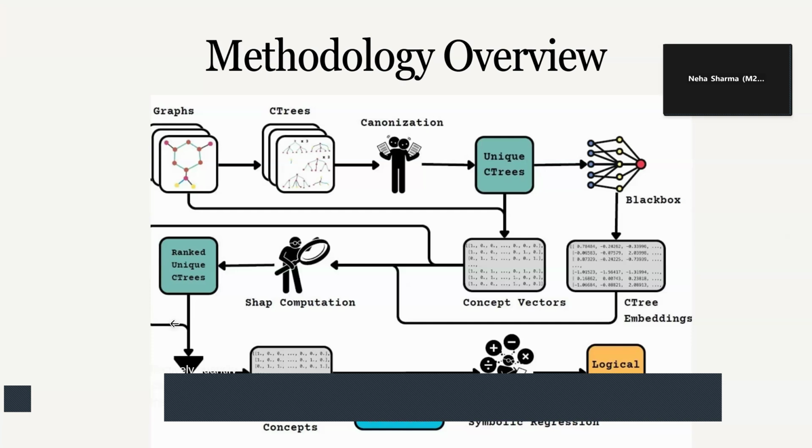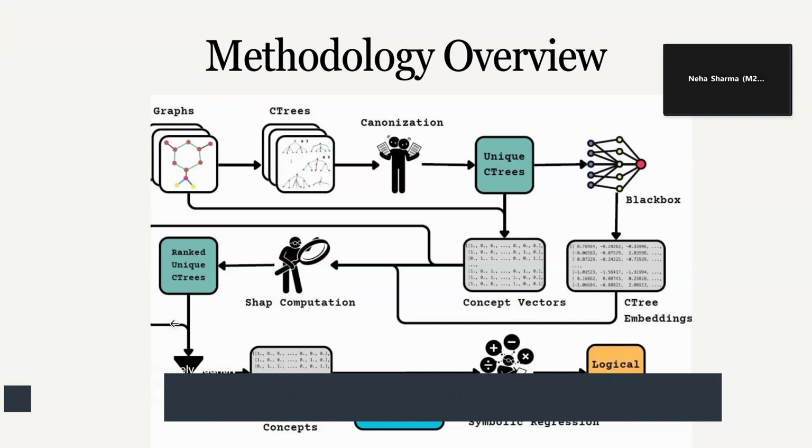As you can see here, we find the C-tree embedding of each and every computation tree, and then we form a matrix out of it. Then we have another matrix which we call the concept vector. The concept vector matrix is analogous to the adjacency matrix we have in graph theory.